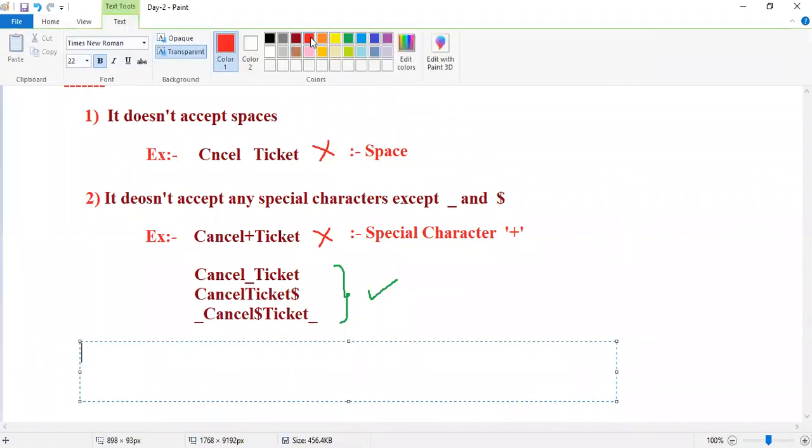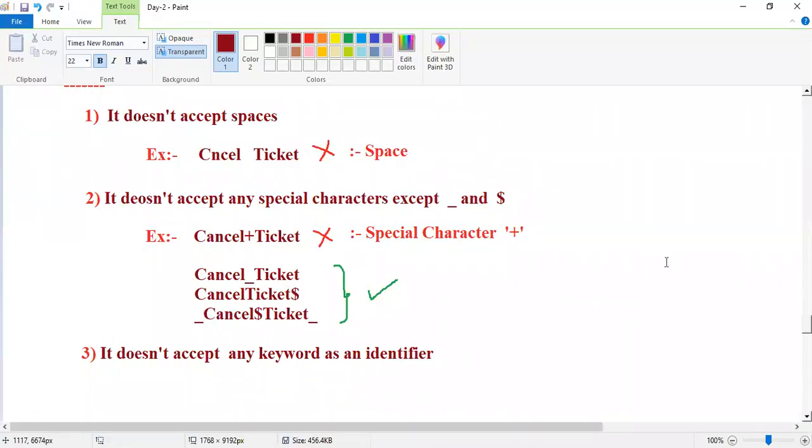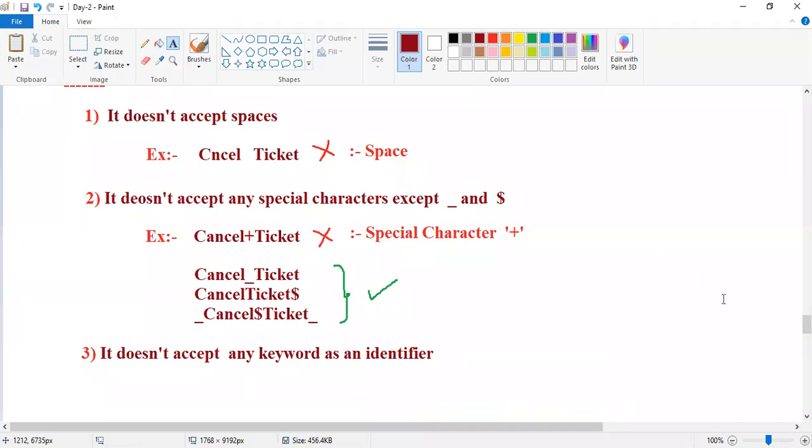The third rule is it doesn't accept any keyword as an identifier. Guys, observe, I want to give a keyword name as an identifier name. No, not at all.